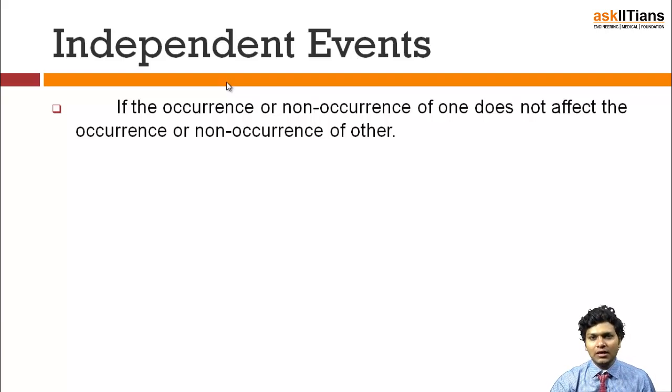But suppose I am saying it is raining outside, and I am playing inside. Whether or not rain happens outside, I am going to play the indoor game I was planning to. So this is the relation by which we can understand independent and dependent events. Let's see what mathematical term and language we use for these.